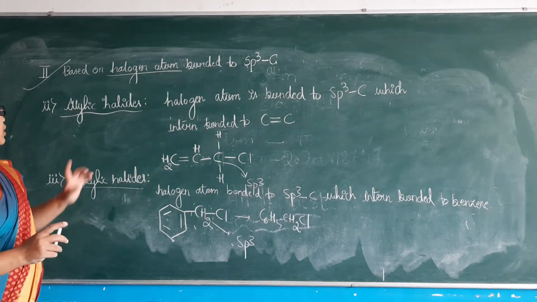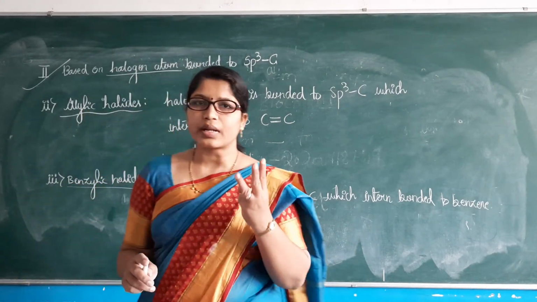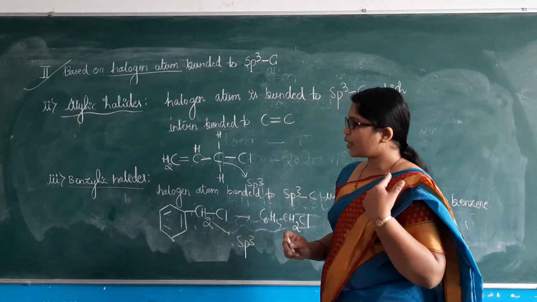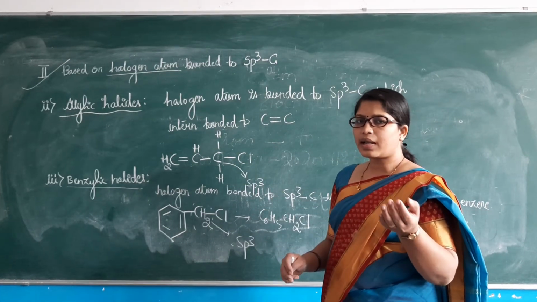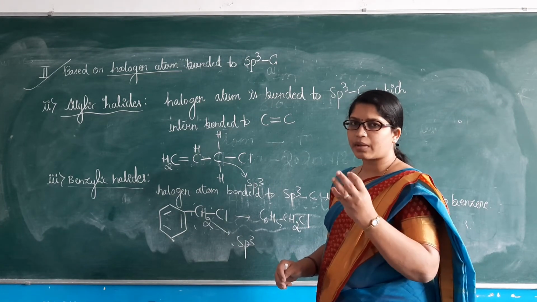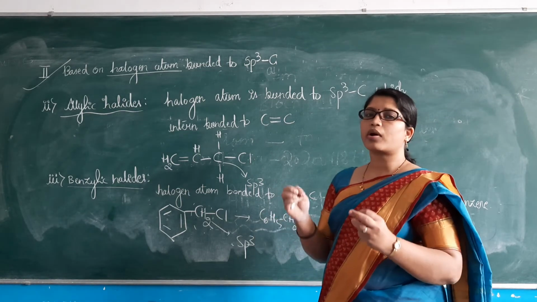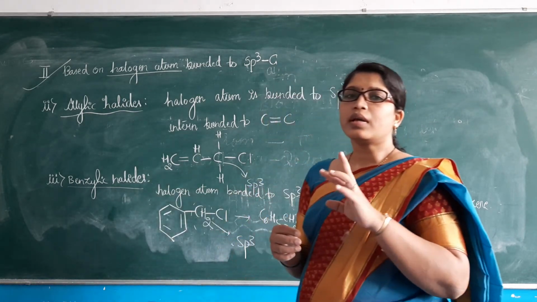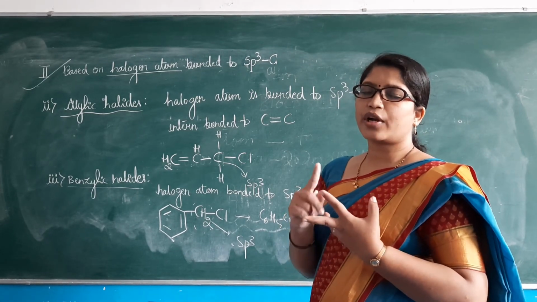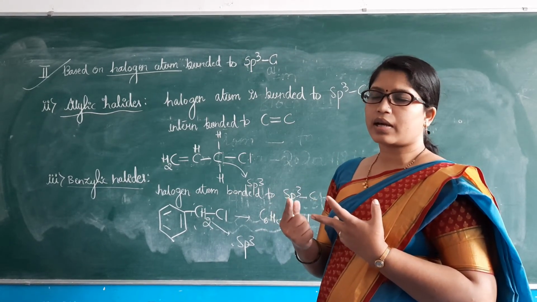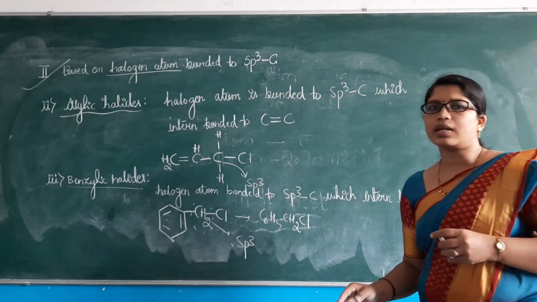So based on the halogen atom bonded to an sp3 carbon atom, there are mainly three types, which we have seen: alkyl halides, allyl halides, benzylic halides. Alkyl halides have further classification: primary, secondary, tertiary. We have seen that already. Now we have the third broad category, based on the sp2 hybridized carbon atom. The halogen will be directly bonded to an sp2 hybridized carbon. That classification we also have. Do complete this. We will move to the next one.